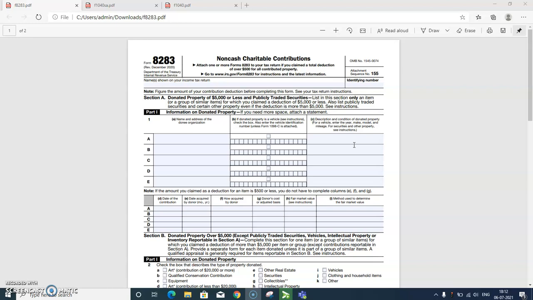So guys, this is the basic information about the charitable contribution Form 8283. Now, donated non-cash items may require an appraisal in order to determine value. Appraisals are not required in cases such as private stock valued at $10,000 or less, or intellectual property.